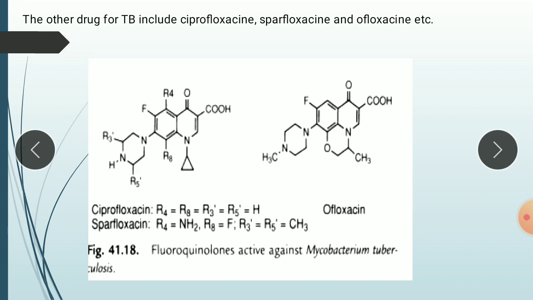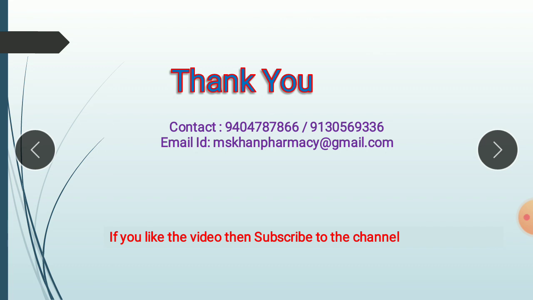These are other drugs used as anti-TB, like ciprofloxacin, sparfloxacin, and ofloxacin. These are the structures of drugs used as anti-TB drugs, having activity against Mycobacterium tuberculosis. So this was about anti-TB drugs as quinolone antibacterials. So that is the anti-TB chapter.